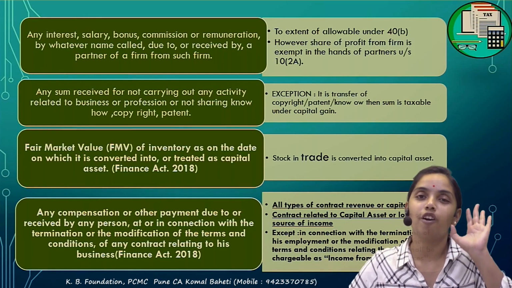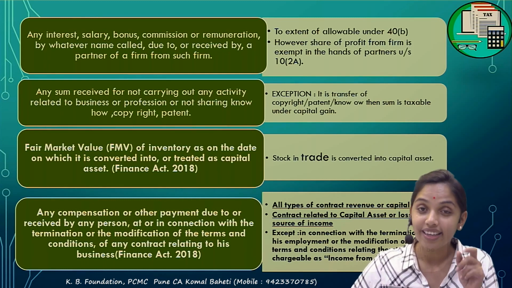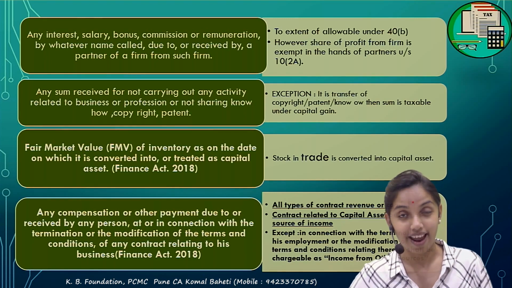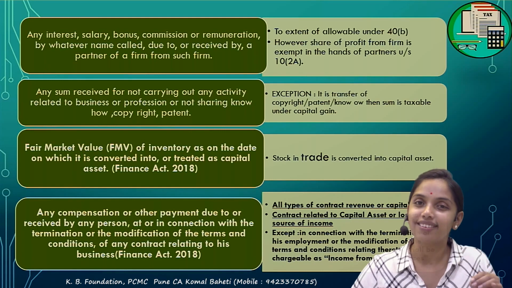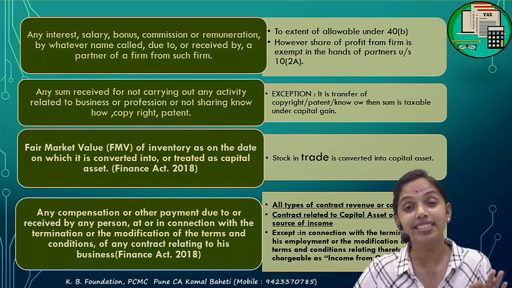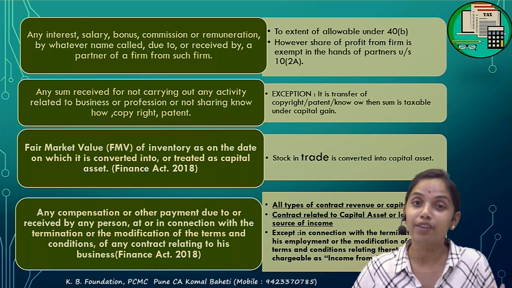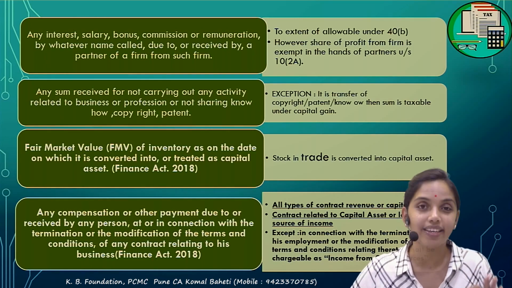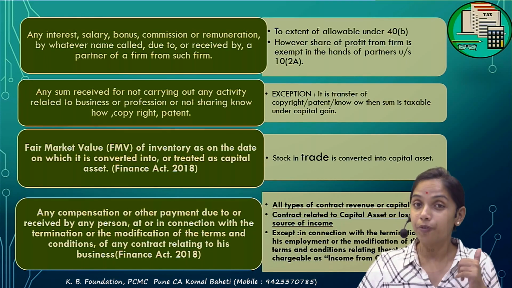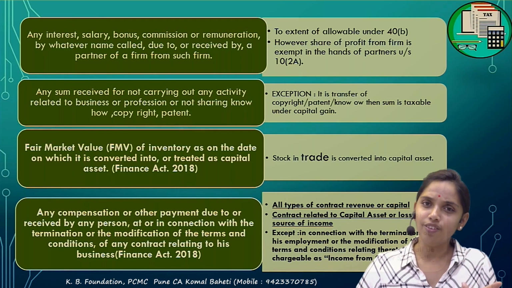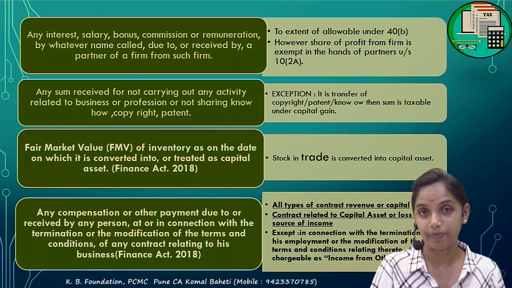In all types of contracts, if I receive any compensation for the termination of the contract or for the modification of the terms of contract, then that sum is to be taxable under the PGBP. Even if it is a capital contract, cancel kiya, terminate kiya, for that if I receive the compensation, it is to be taxable under the PGBP, under section 28. What if it is a revenue contract? It is definitely to be taxable. Revenue or capital, it is always to be taxable.